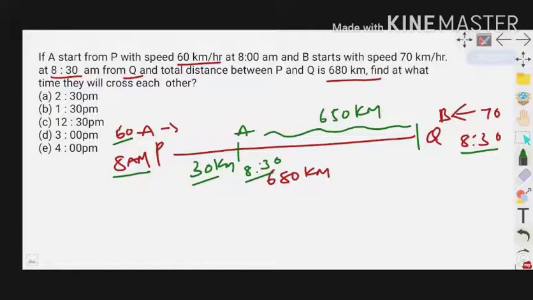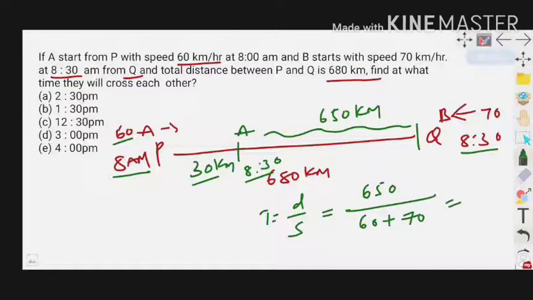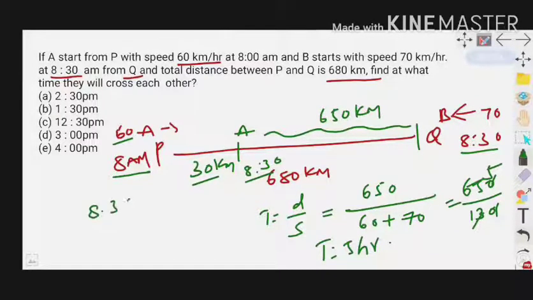And now we need to find the time they will cross each other. Time equals distance by speed. Distance is 650 km, and speed is A's speed of 60 km per hour plus B's speed of 70. Total 650 by 130, which is 5 hours. But both started at the same time, 8:30. 8:30 plus 5 is 13:30, which means 1:30. The time at which both cross each other is 1:30.